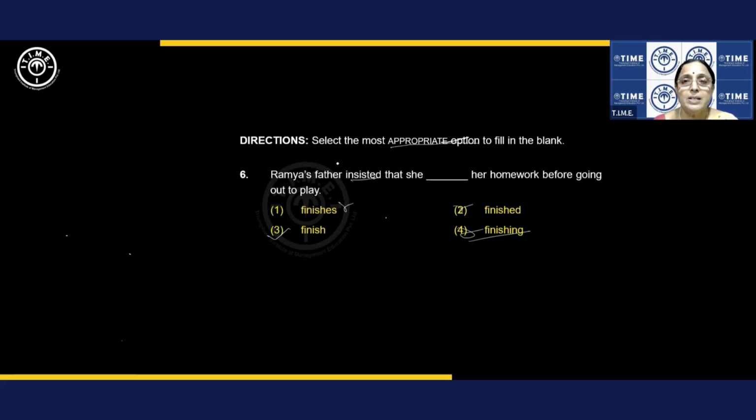So, father said, you finish the homework. It's about father's dialogue, not she. So, father said, you finish the homework. Do you understand? Not she is doing anything. She is not doing anything here. Do you get it? So, Ramya's father insisted that she finish her homework. Because this is in subjunctive mode, we have to take finish only as per Ramya's father. Am I clear? So, finish is the answer.